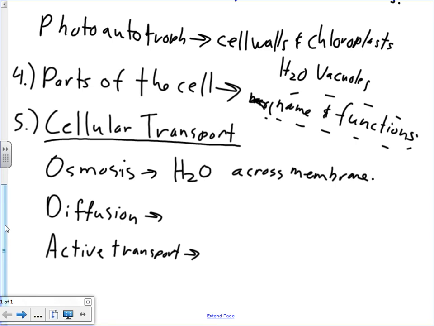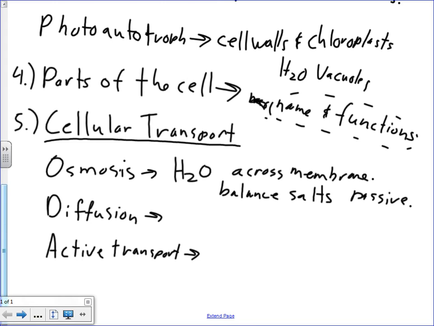It's only how water crosses a membrane. And what's osmosis trying to do? Balance what? Salts, right. Active or passive? Passive. So these are the things we should know, in point form, the identifying points of osmosis.